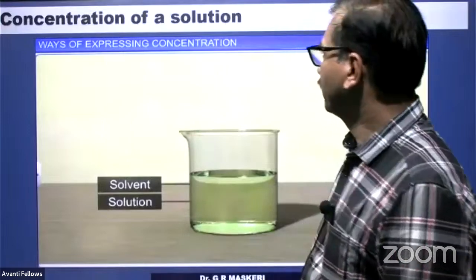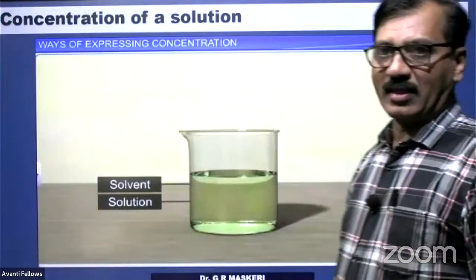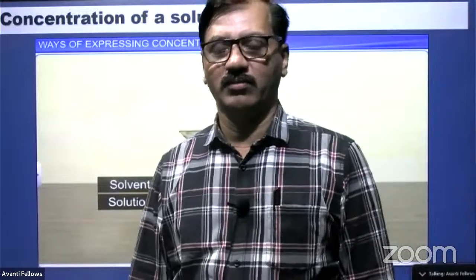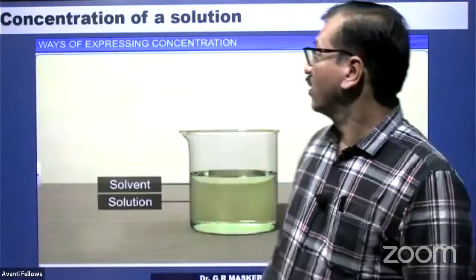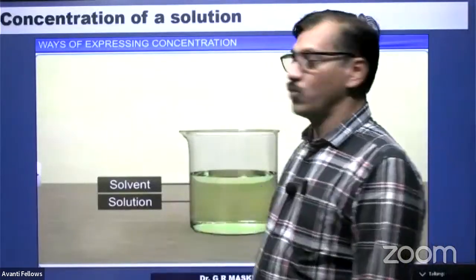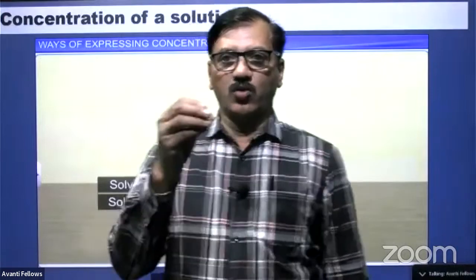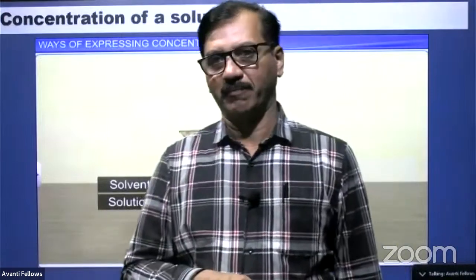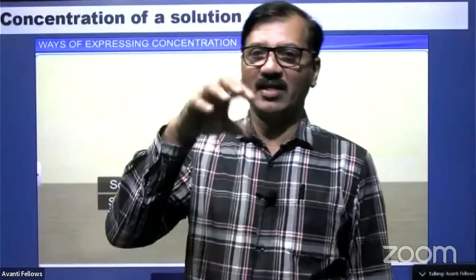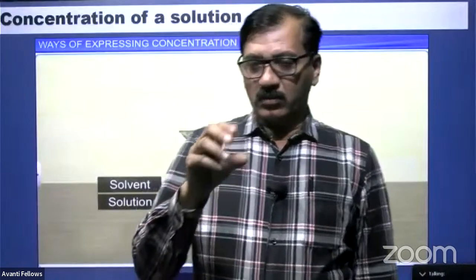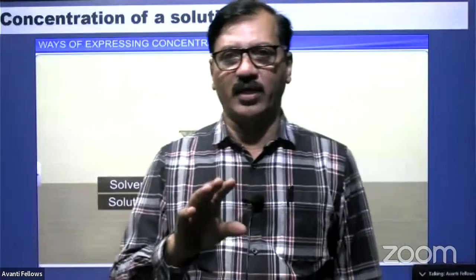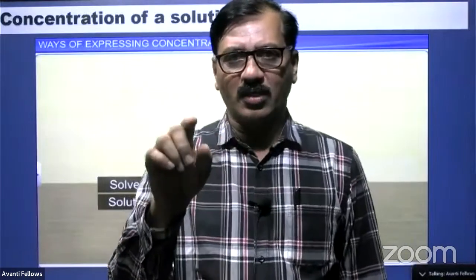Now the task is how we write expressions for, or know about, the concentration of a solution. The solute will be in a specific quantity, and if it is, then we can write it in mathematical terms. We can easily understand that a 10% solution is more concentrated than a 5% solution.